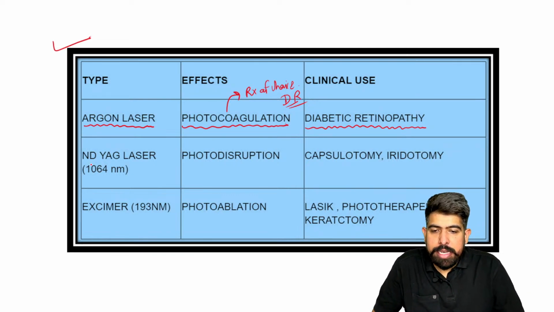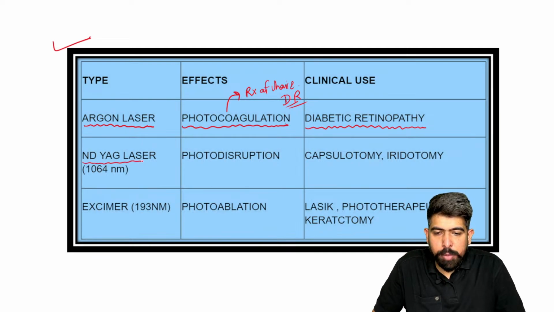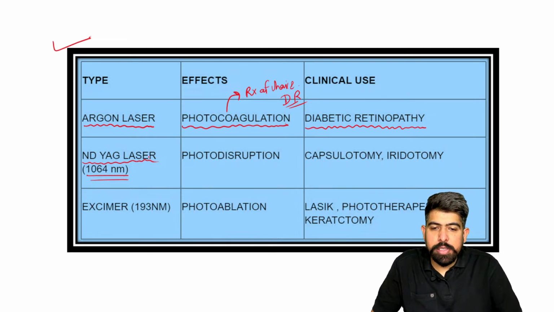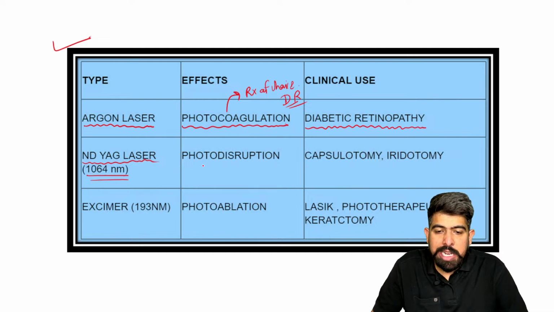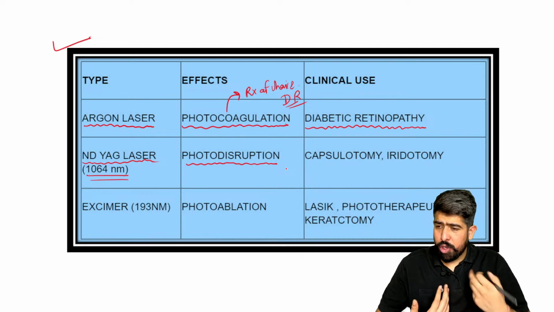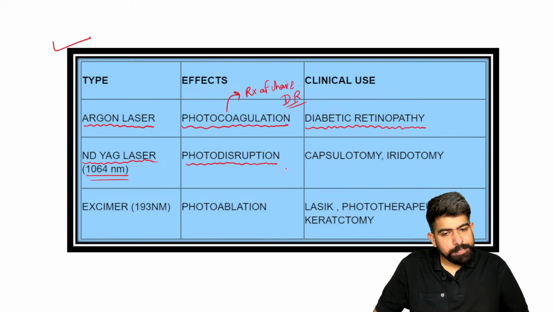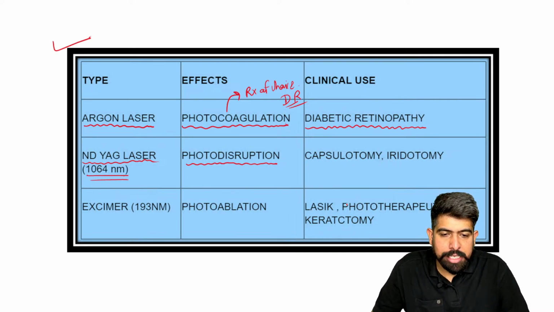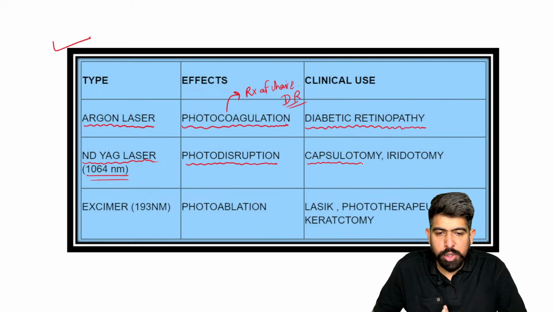The next is the anti-arc laser. They can ask you about its wavelength also: it is 1064 nanometer, and it does photodisruption. Argon laser was photocoagulation; this one does photodisruption. In photodisruption it does capsulotomy, as I told you, for posterior capsule opacification, and the important one is iridotomy.